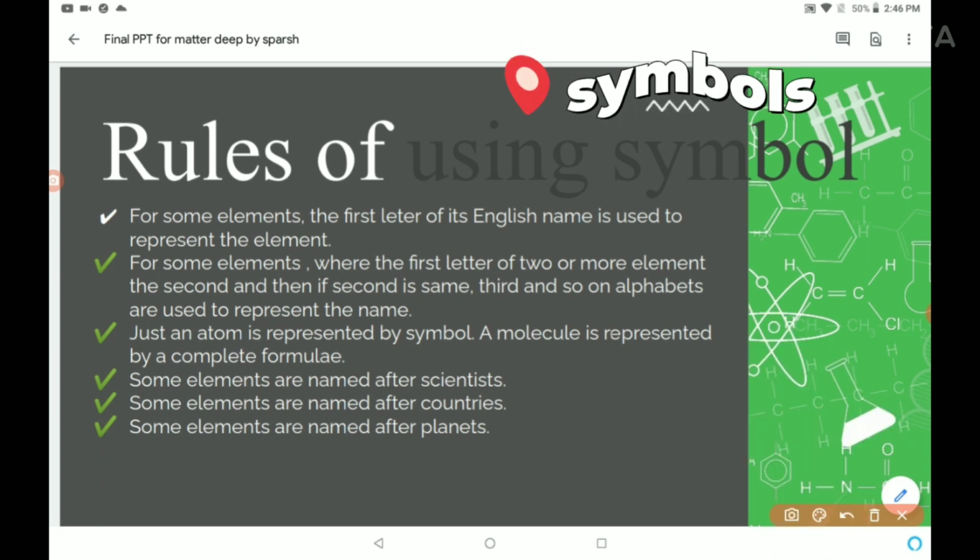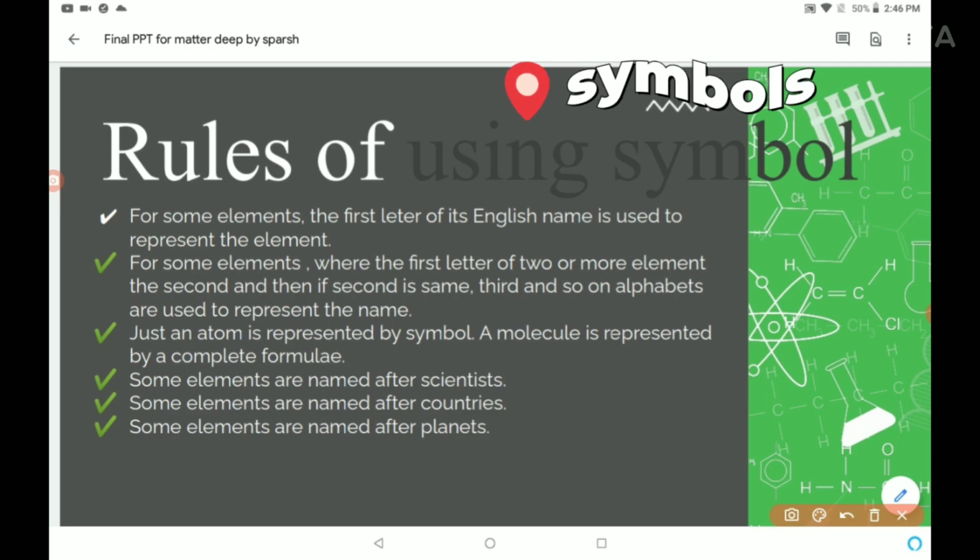So as I said, there were these two, boron and beryllium. This is just an example. There are many like that. Their B is the same. So in boron we use B, while in beryllium we use the second letter. It's Be, and thus beryllium goes to Be. Remember that. Also there is bromine. It also starts with B. Then it's called Br, bromine.